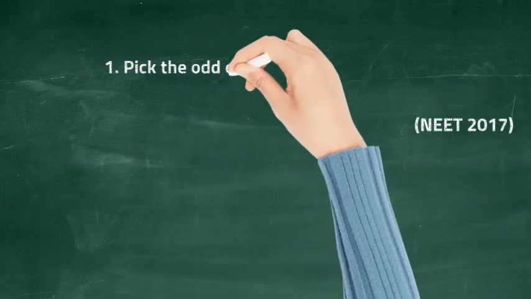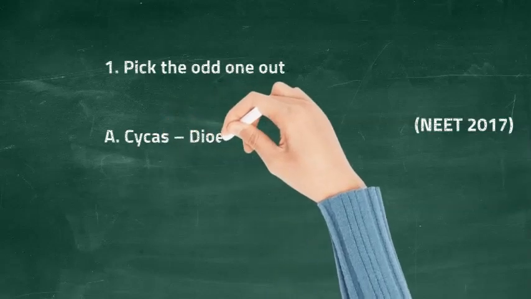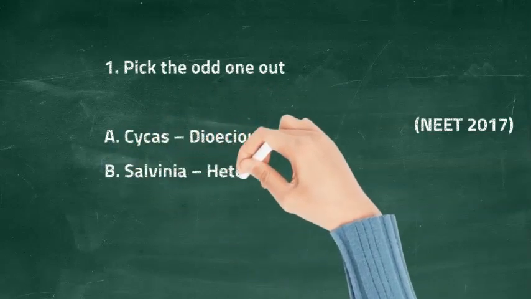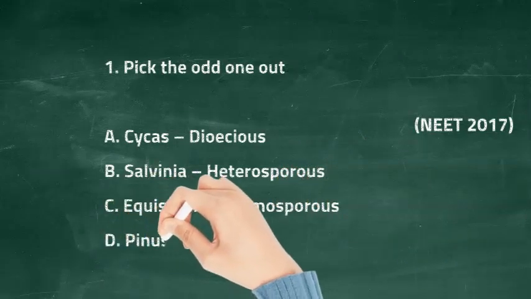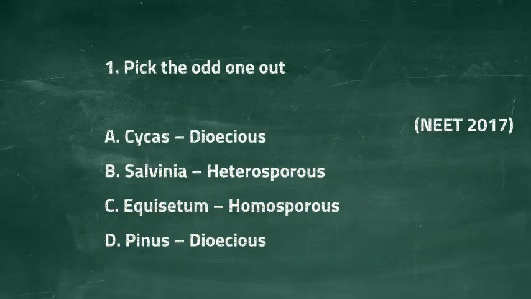First question, pick the odd one out. Option A is Cycas dioecious, option B is Salvinia heterosporous, option C is Equisetum homosporous and option D is Pinus dioecious. The right answer is option D, Pinus dioecious.